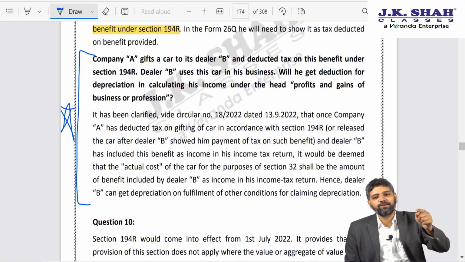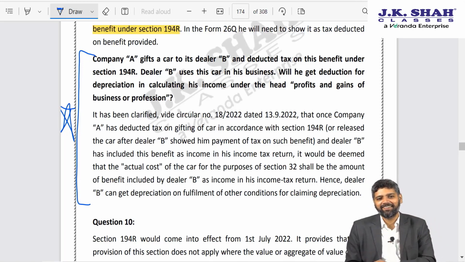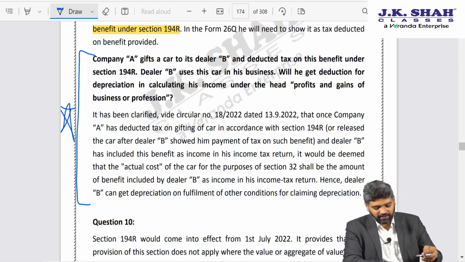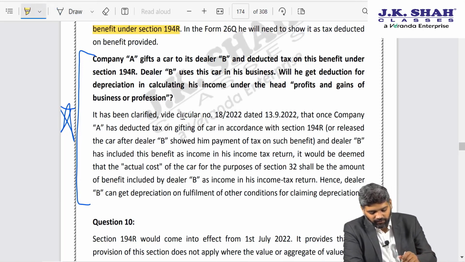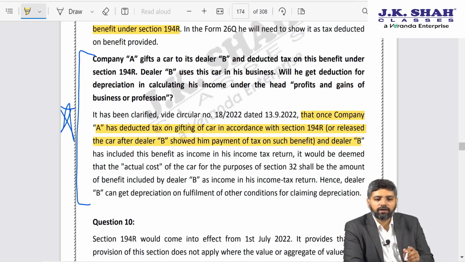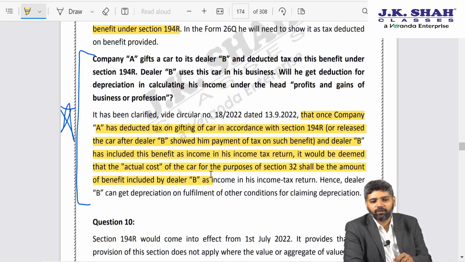Now suppose that car is used for business or profession. Then what will be the actual cost on which depreciation is allowed? It has been clarified in the circular that once company A has deducted tax on gifting of the car in accordance with 194R, or released the car after dealer B has shown the payment of such tax on the benefit, and dealer B has included the value of this benefit as income in his income tax return, it would be deemed the actual cost of the car for the purpose of section 32.